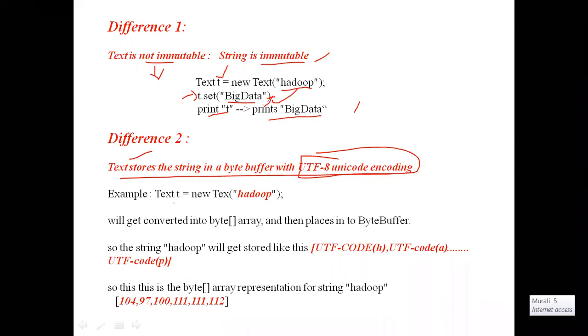For example, see Text t = new Text("Hadoop"). This is the data we have given: Hadoop. First, instead of directly taking Hadoop, it will convert it to the UTF code of H.